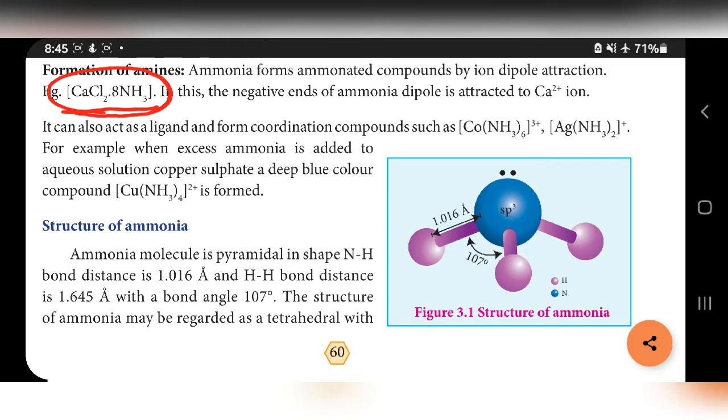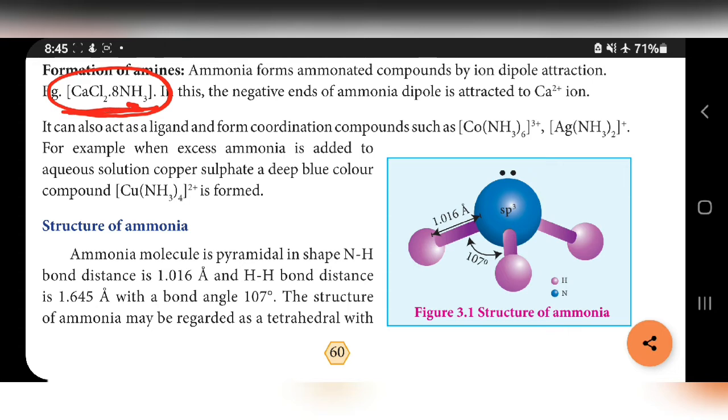This is called an ammoniated compound. So ammonia forms ammoniated compounds by ion dipole attraction. In this, the negative end of the ammonia dipole is attracted to calcium 2+.